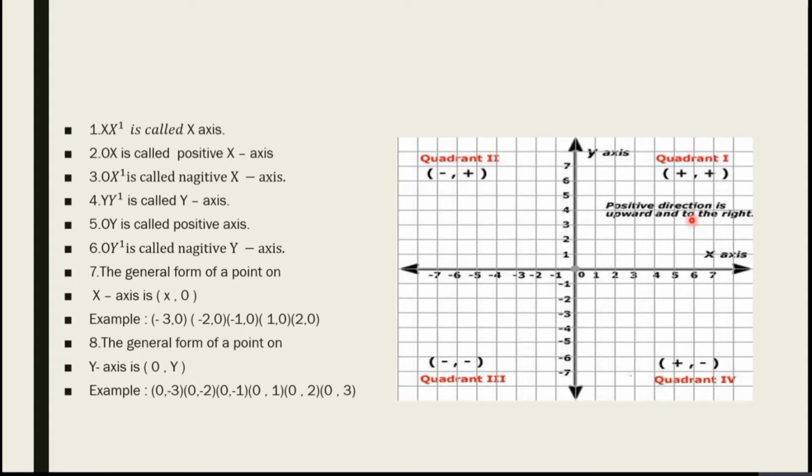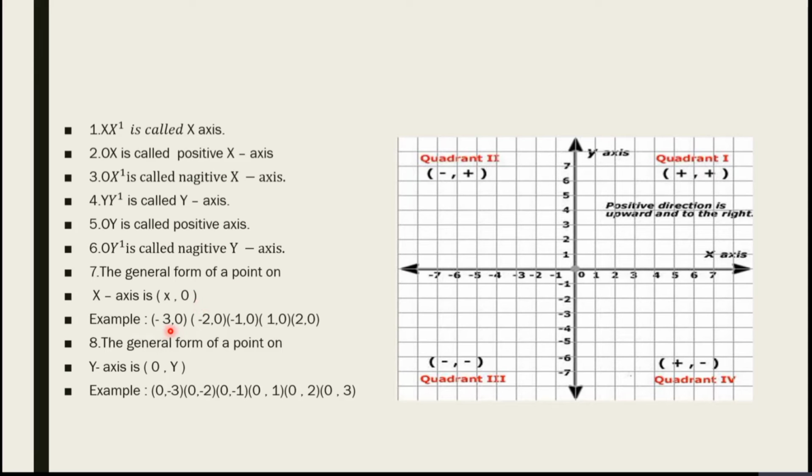This is about the coordinate system, x-axis and y-axis. OX is called the positive x-axis, OX dash is called the negative x-axis, OY is called the positive y-axis, OY dash is called the negative y-axis. The general form of a point on the x-axis is (x, 0).